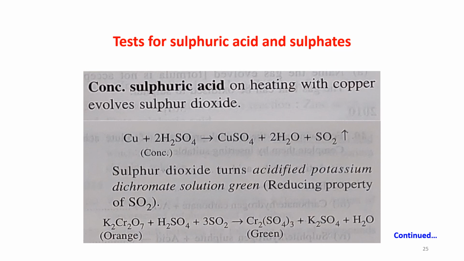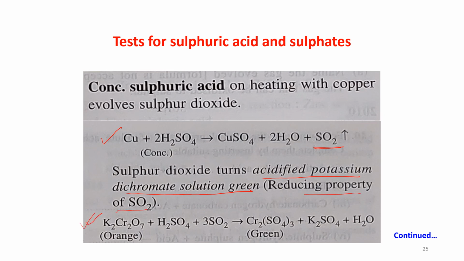Concentrated sulfuric acid on heating with copper evolves sulfur dioxide. Cu plus H2SO4 gives CuSO4 plus H2O, and SO2 gas comes out. Now this sulfur dioxide turns acidified potassium dichromate solution green. This is the reducing property of SO2.